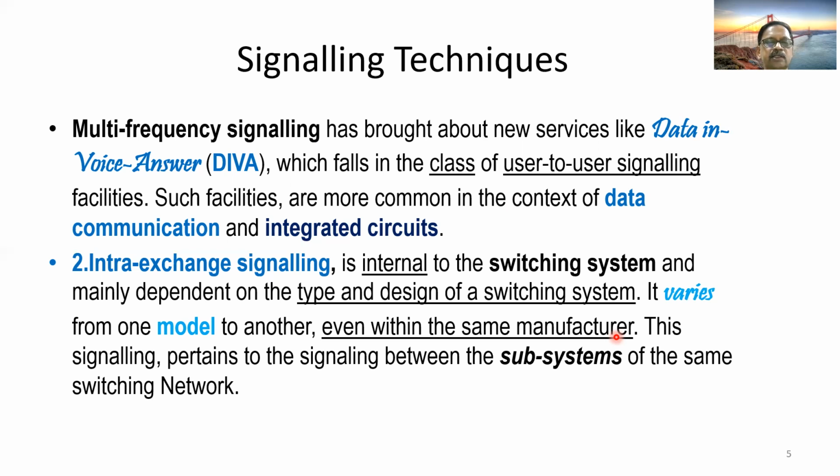This signaling pertains to the signaling between the subsystems of the same switching network, as I already told. So this type of signaling, that is intra-exchange signaling, pertains to the signaling between two subsystems of the same switch, same telephone exchange.